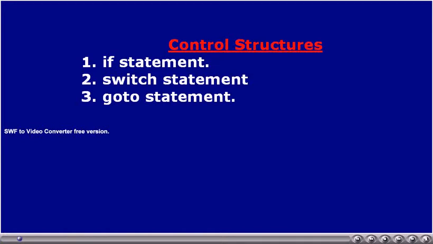Every programming language contains some constructs known as control structures. For example, in C language, we do have some control structures known as if statement, switch statement, and goto statement.